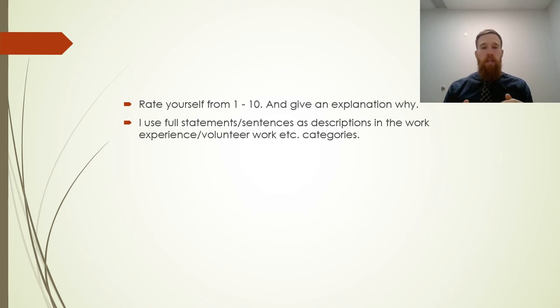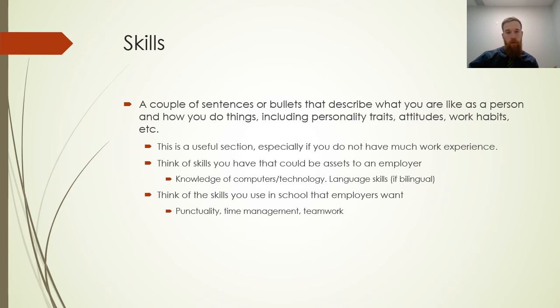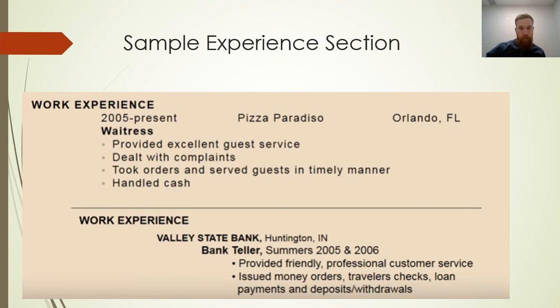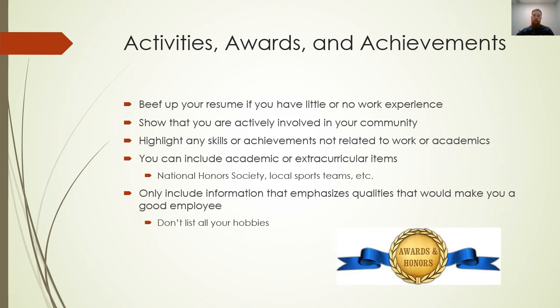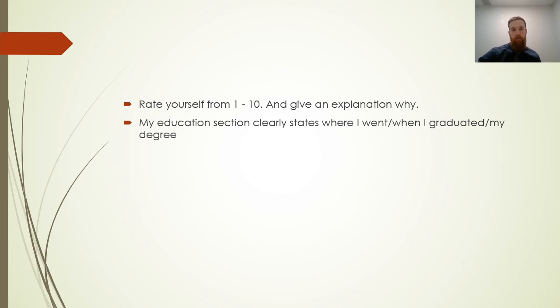Next one is thinking about my skills and my volunteer work. I want to make sure that I have full statements in there, that I've really described it. So when I take a look at it, it should look something like this. I have bullet points, or I've indented, and I have full descriptions that go along with that for my work experience and for my volunteer work. Also, if you're doing activities, achievements, awards, you also want to have full statements in there. So this applies to all those different categories.